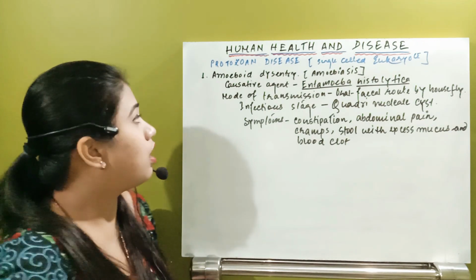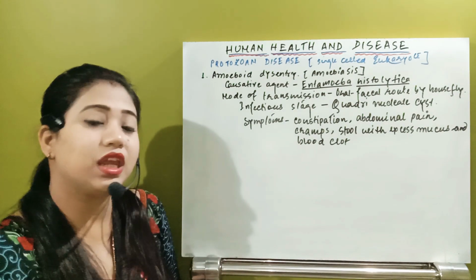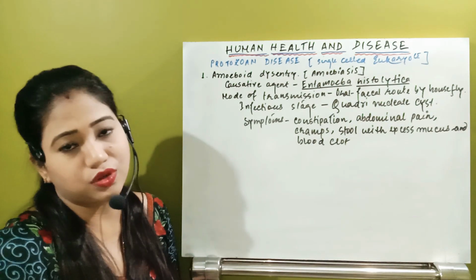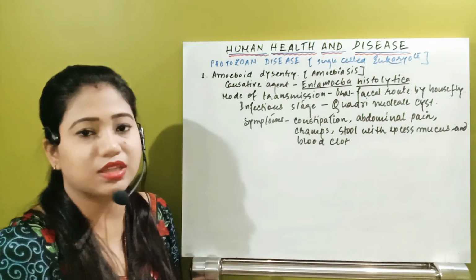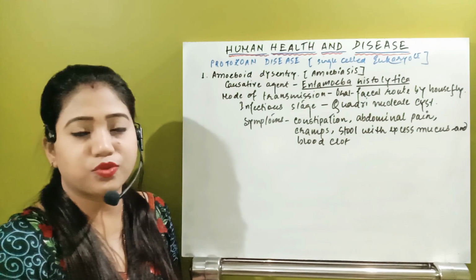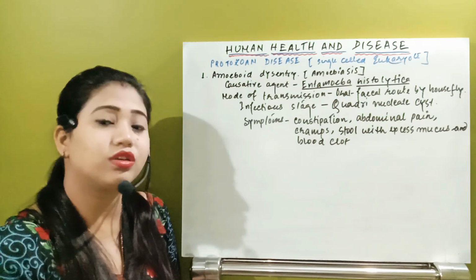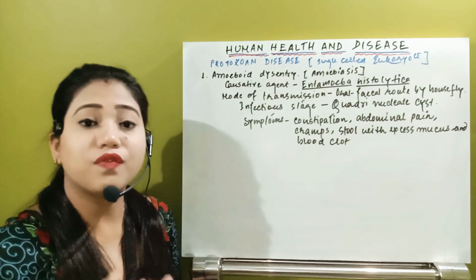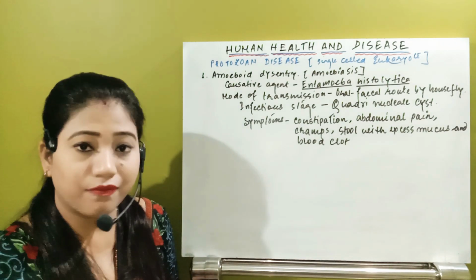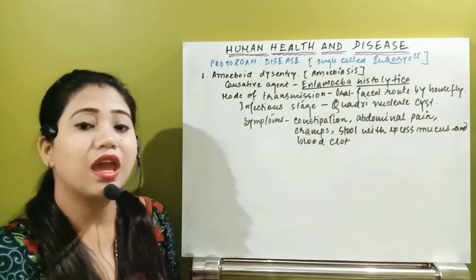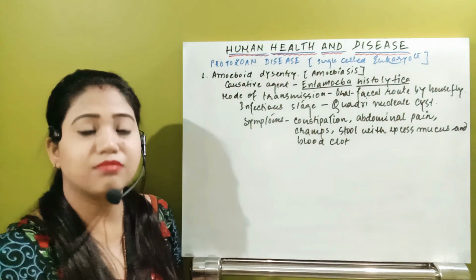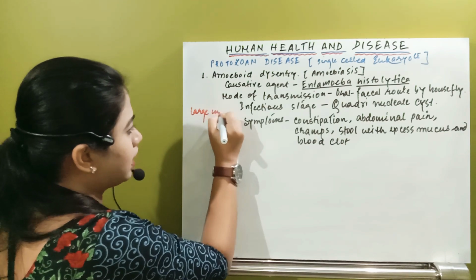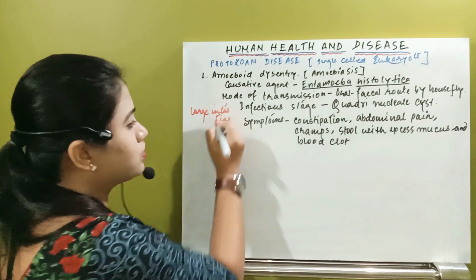Now just see, in case of amoeboid dysentery, it will cause dysentery in which part of the gastrointestinal tract? In the digestion and absorption chapter in first year, we already know that we have the esophagus, stomach, small intestine and large intestine. So which part will be affected? It will affect the large intestine. Remember, it is an organism that lives in the large intestine. So in the large intestine, they will start to cause the disease.